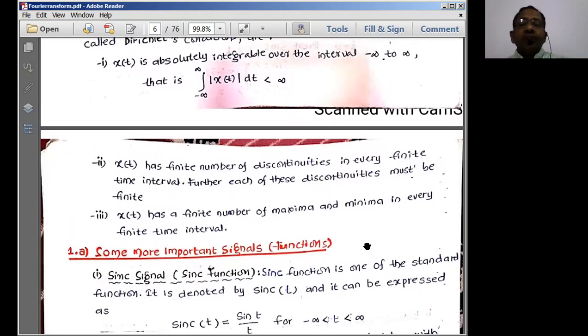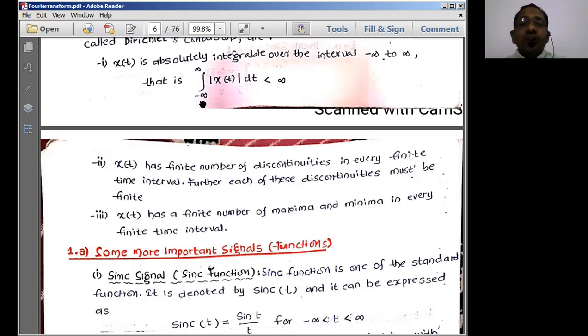Now, x of t has a finite number of discontinuities. I have written the same thing here as in the Fourier series representation. What is the extra thing I'm adding here? In every finite time interval. So x of t has a finite number of discontinuities in every finite time interval. Further, each of these discontinuities must be finite. So one extra thing you have to add is that x of t should have a finite number of discontinuities in every finite time interval only.